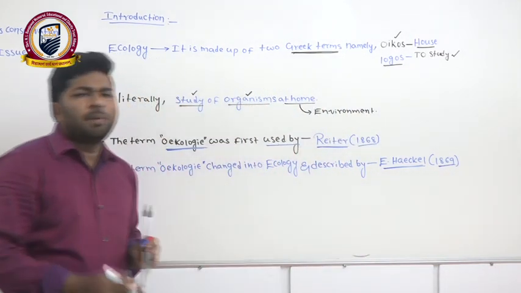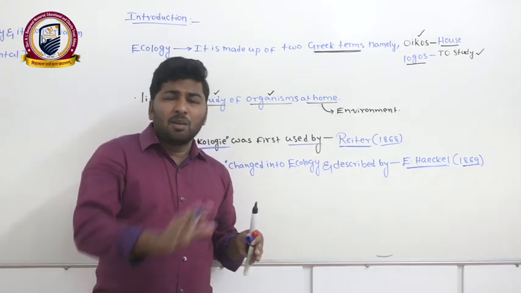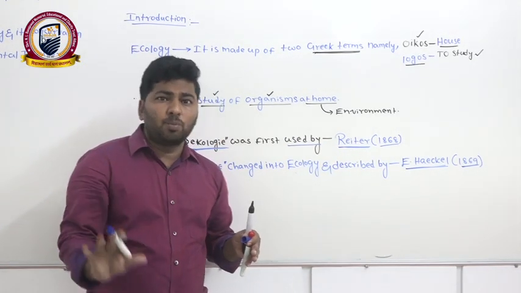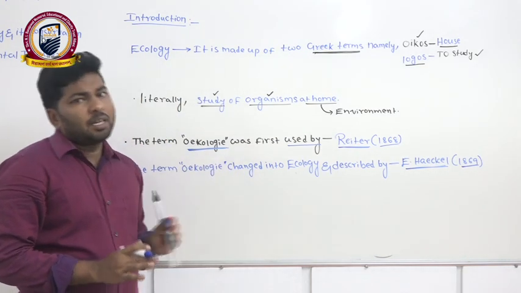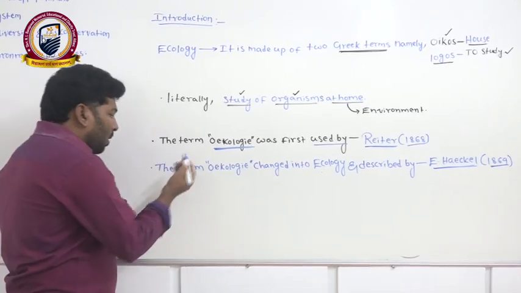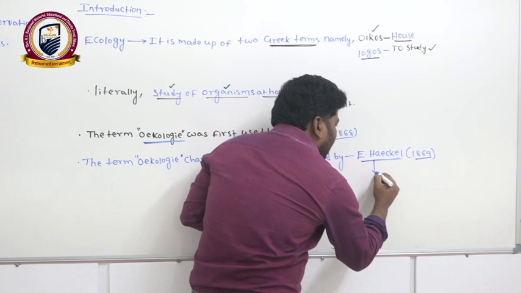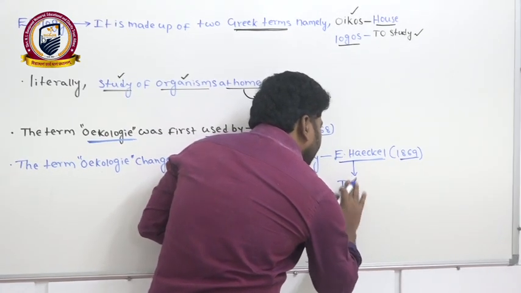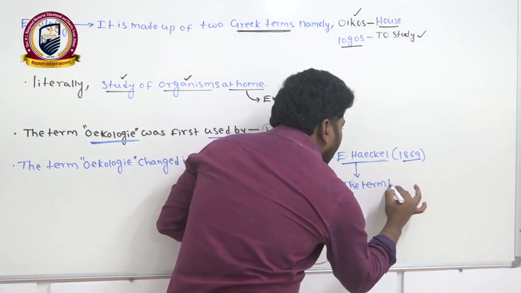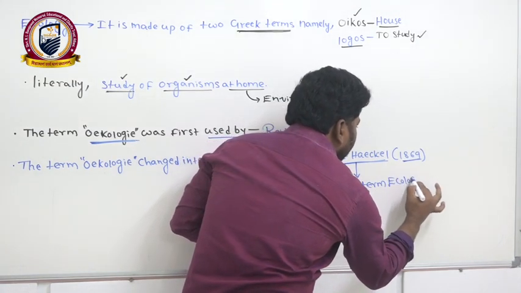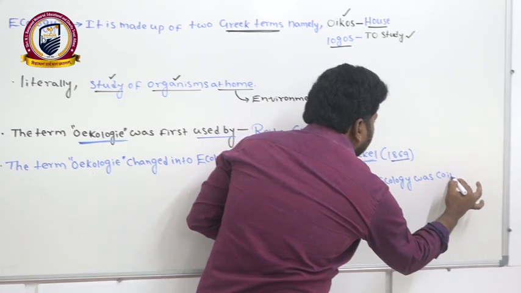In many books they mention different years and different names of scientists, but don't go through any other books for this history. You can follow what I explained in the class. Right? Now, one more way they are asking: the term ecology was coined by Haeckel.